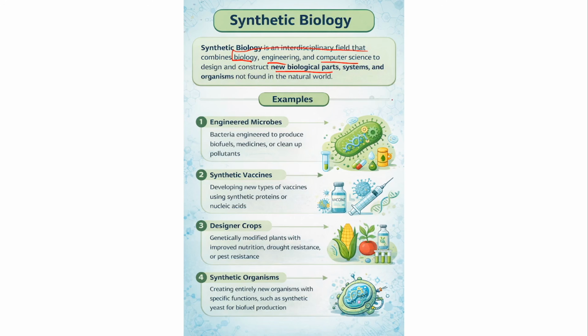Like you create an artificial limb, but not out of metal in traditional ways. Now you create an artificial limb with the normal cells we have. Now that will feel different, and it has some intelligence using computer science, engineering, etc. Like creating an artificial heart with natural cells. Now it is called synthetic biology. You can see here engineered microbes, etc. You can say creating biological parts, systems and organisms not found in the natural world.